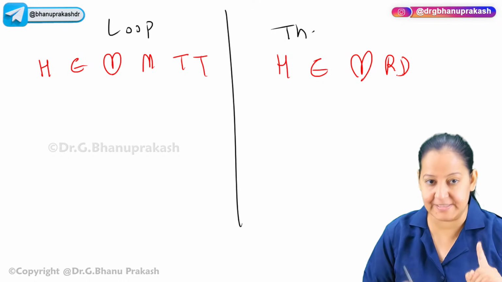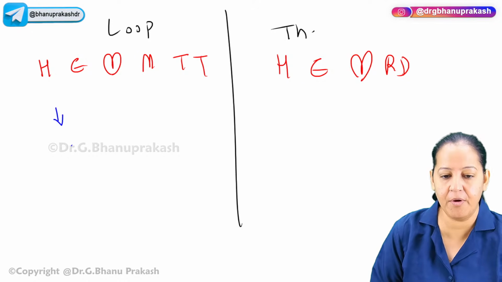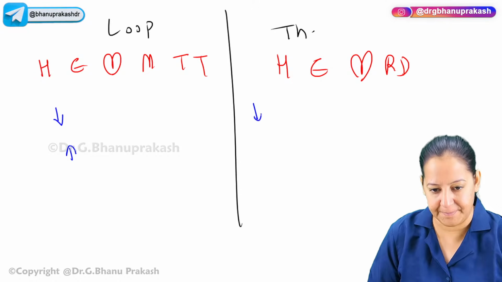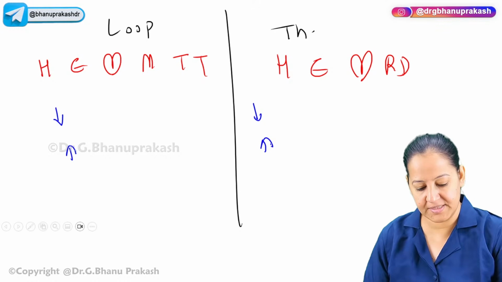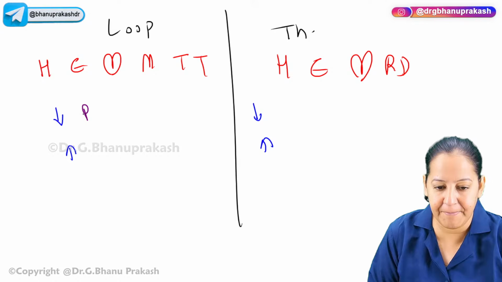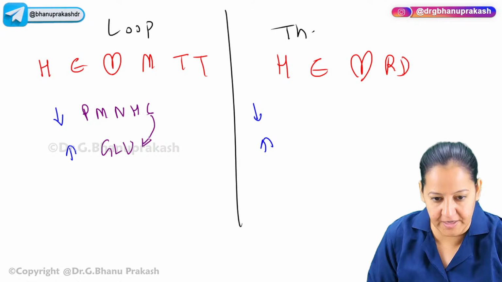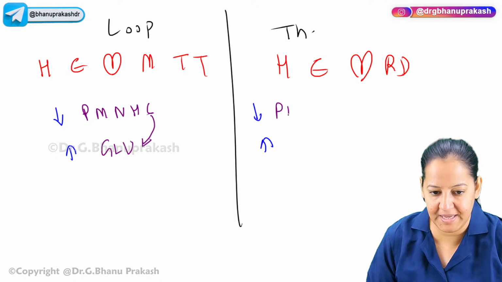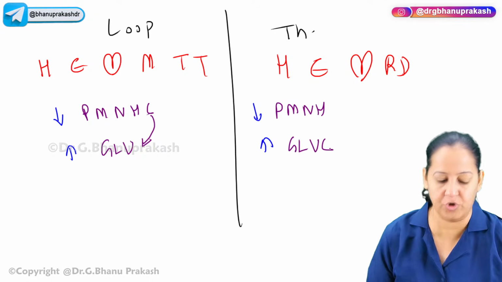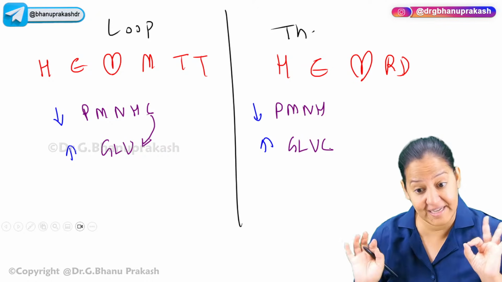Now the adverse effects. Here we have hypo and hyper. So what is hypo here? Hypo is PMNHC. Hyper is gluc. Here only C will come from here to here. So here hypo will be PMNH and here the hyper is gluc.